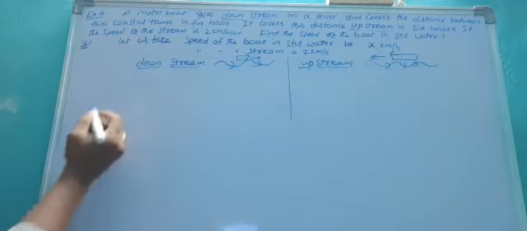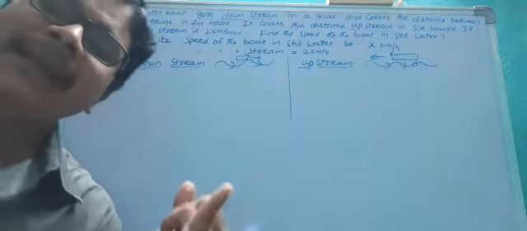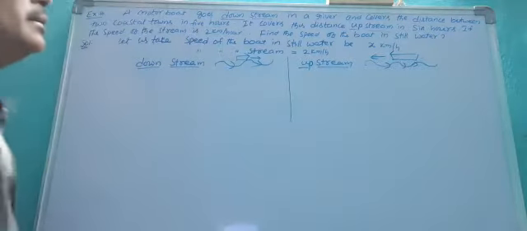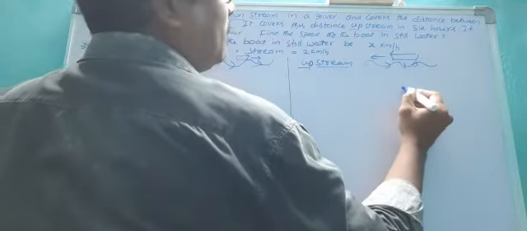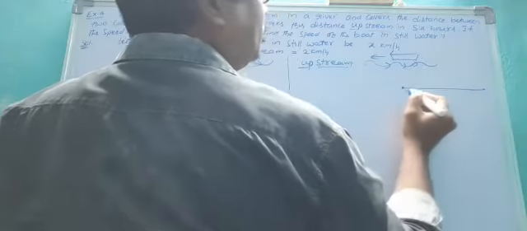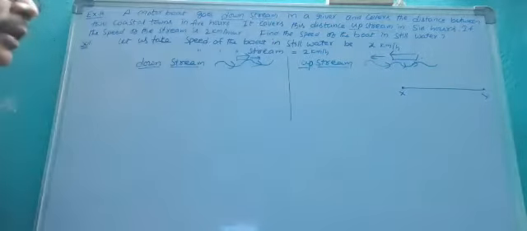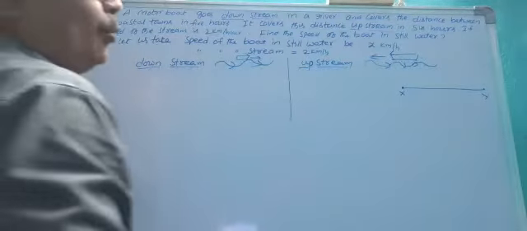In any case you have three terms: speed, distance, and time. Going from place number 1 to place number 2, for example, this is x and this is y. The starting point is x and the ending point is y.